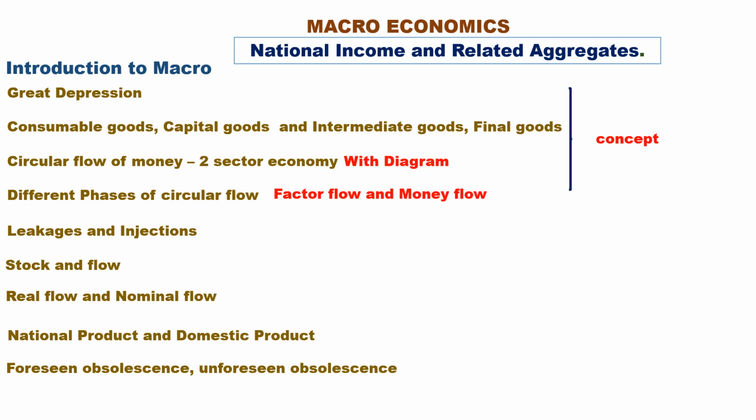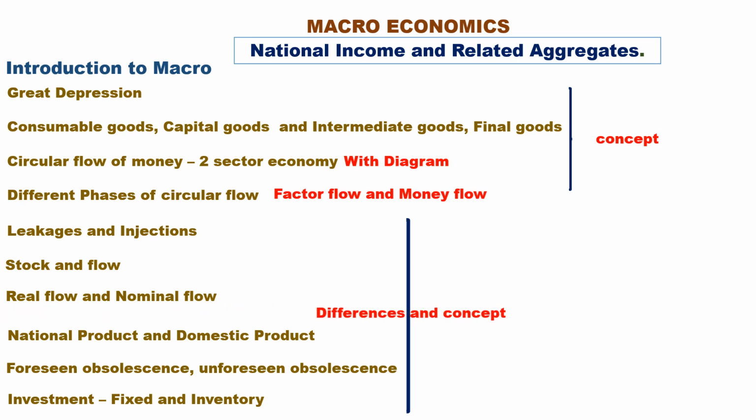Foreseen obsolescence and unforeseen obsolescence. Foreseen obsolescence is expected obsolescence, which may happen due to technological changes. Unforeseen obsolescence may happen due to natural calamities. Investment: we can categorize it into net investment and gross investment. Also, the divisions are fixed investment and inventory investment. Fixed will not change in a short period of time. Inventory will vary in a short span of time.